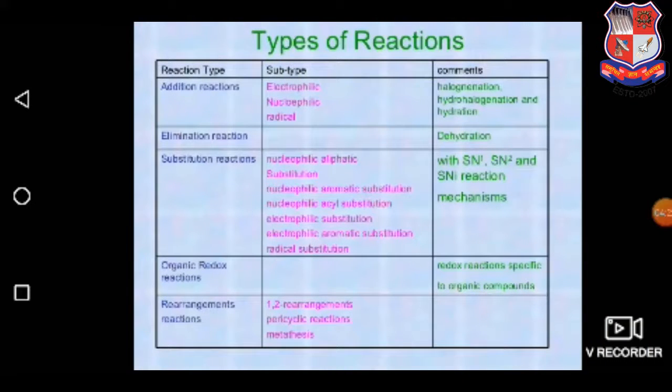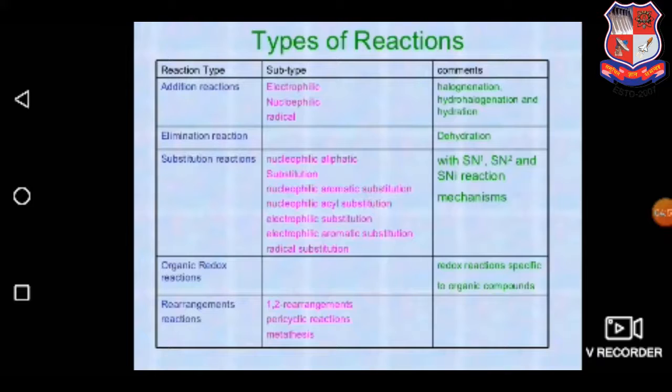Generally, in organic addition reactions, electrophilic, nucleophilic and radical types of particles are involved. Halogenation, hydrohalogenation, and hydration are suitable examples for this type of reaction. Elimination reactions include dehydration from the molecule, so it produces the elimination of the water moiety.